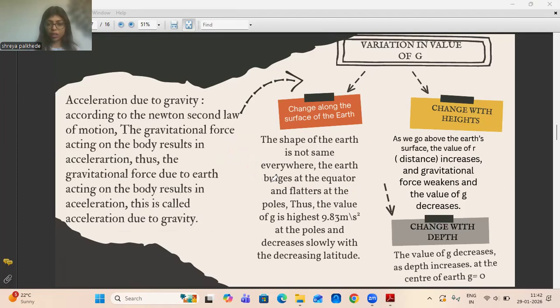Sorry, I have written it wrong, it's my mistake. The Earth bulges at the poles and not at the equator. It bulges at the poles, and it flattens at the equator, not at the poles. Sorry, guys, my mistake, my bad.